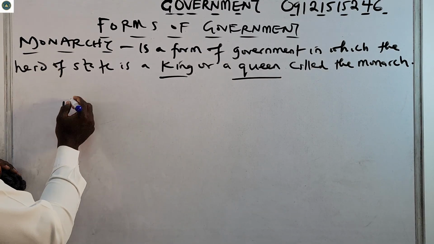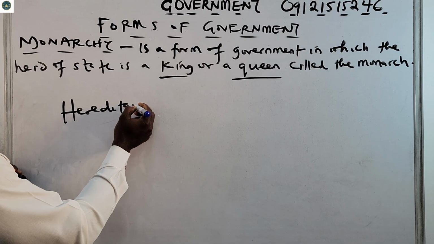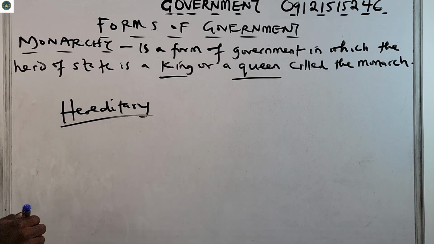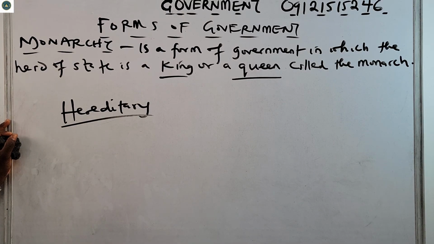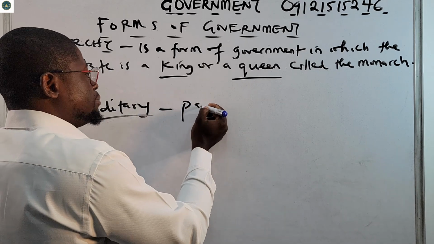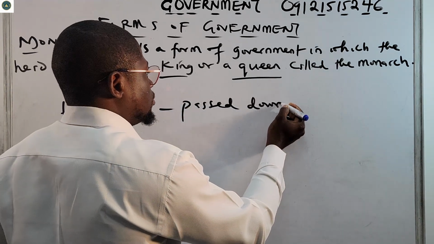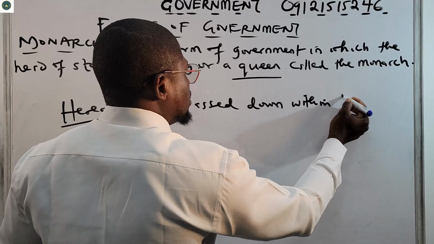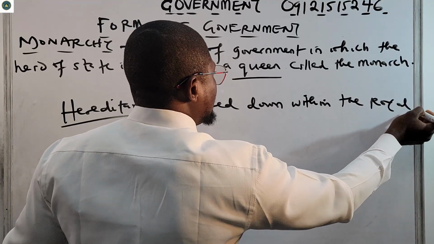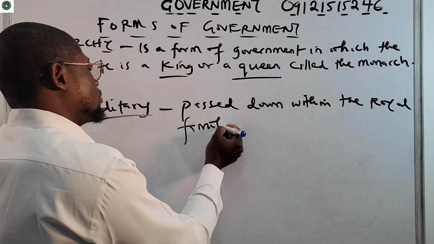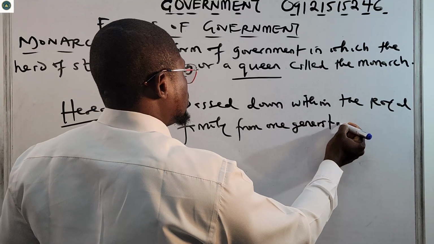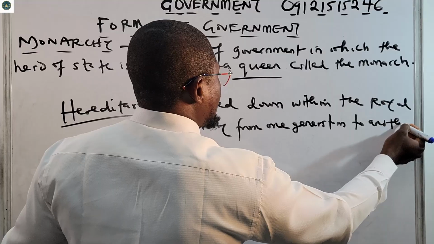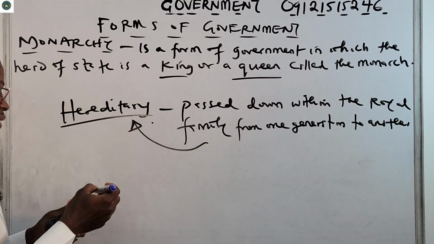And of course, in a monarchy, the position is hereditary. That means it can be inherited. It is passed down within the royal family from one generation to another. So that's what we mean when we say it is hereditary.